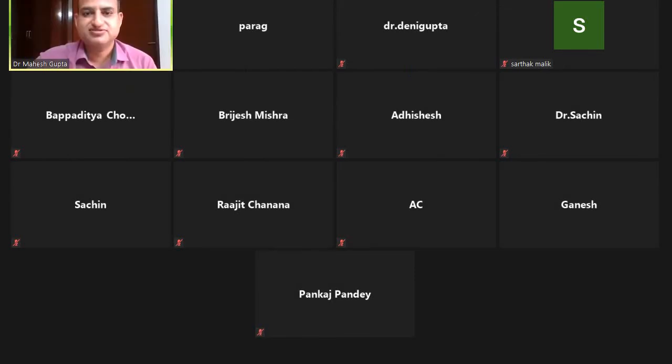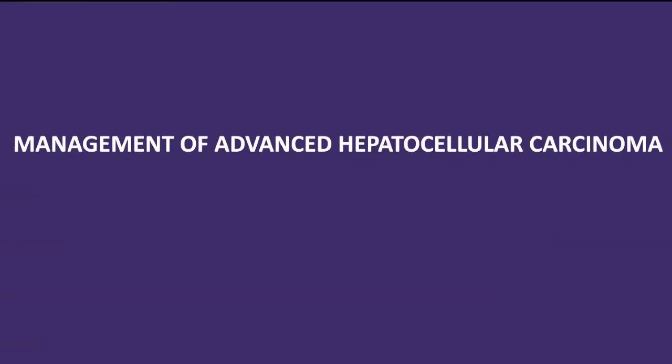So I think I didn't touch the advanced tumors. I left that part for Dr. Dini and Dr. Rajiv. We are going to see what's new in advanced HCC, because a few years back we only had the option of sorafenib, but in the last two to three years we have come up with some other options also, and where they stand sequentially we'll get to know from this presentation.